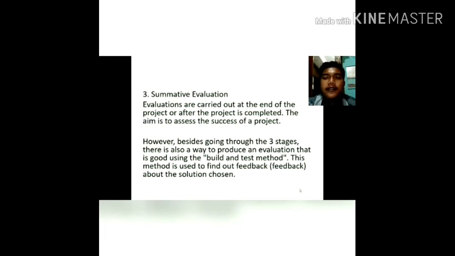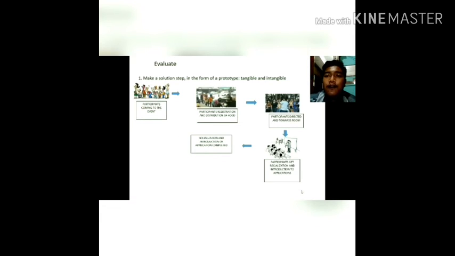However, besides going through the 3 stages, there is also a way to produce a good evaluation using the build and test method. This method is used to find out feedback about the solution chosen. First step is solutions and implementations in the form of a prototype, tangible, intangible.